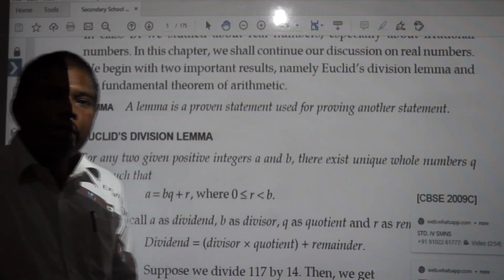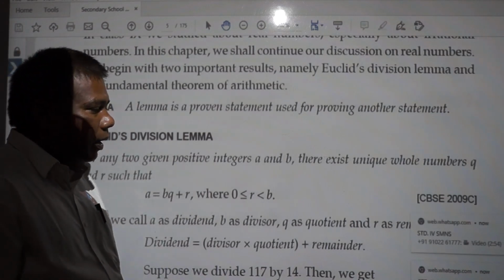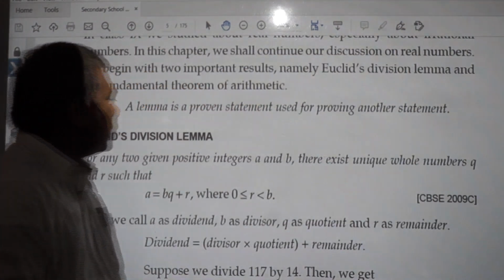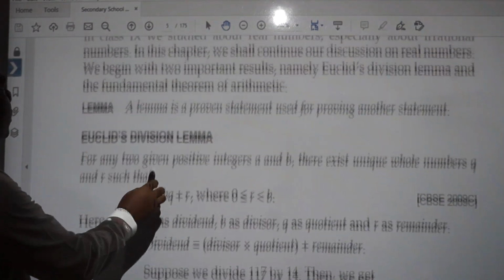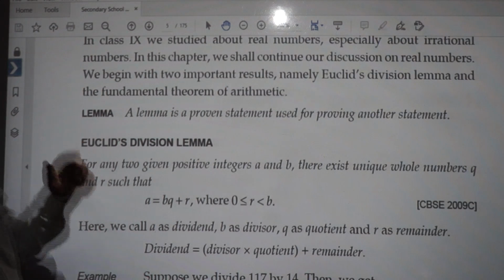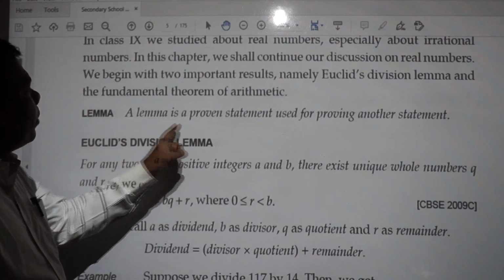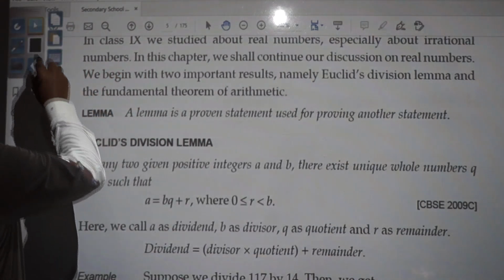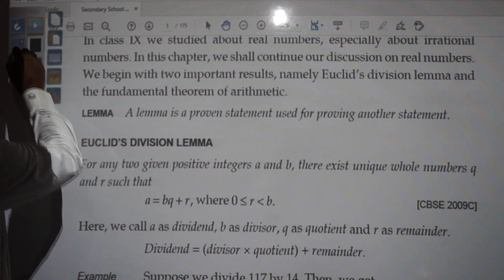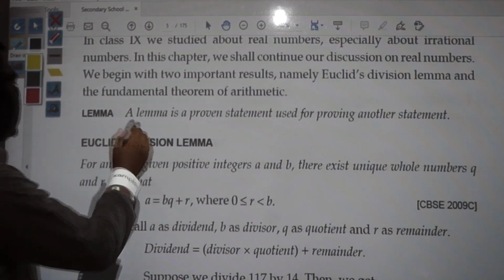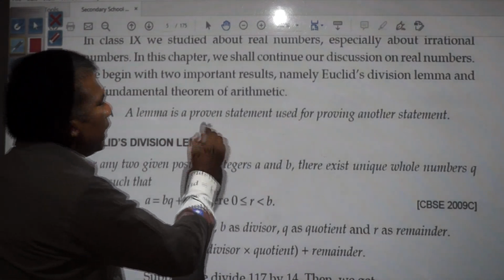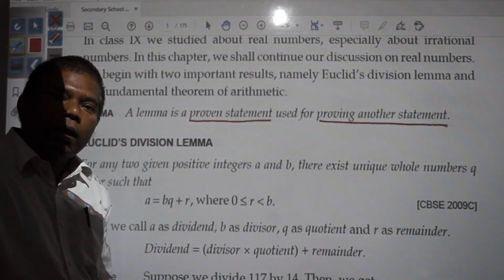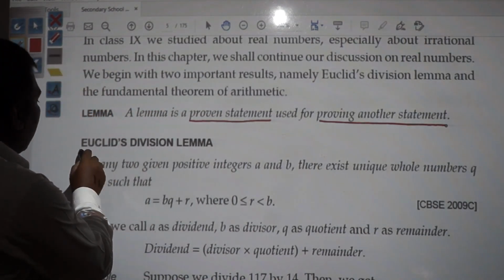Next, especially in class 10th, we have Euclid's division lemma. This is also not a very big thing that you will not understand. It is very easy. Before that, what is a lemma? A lemma is a proven statement used for proving another statement. This is called lemma.